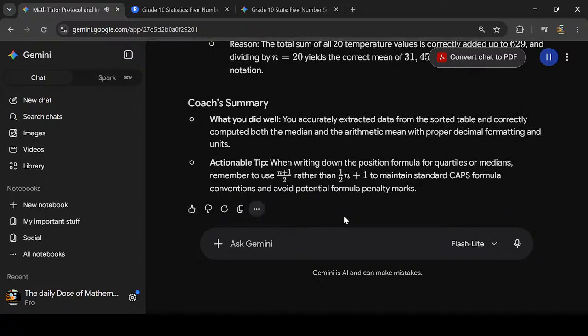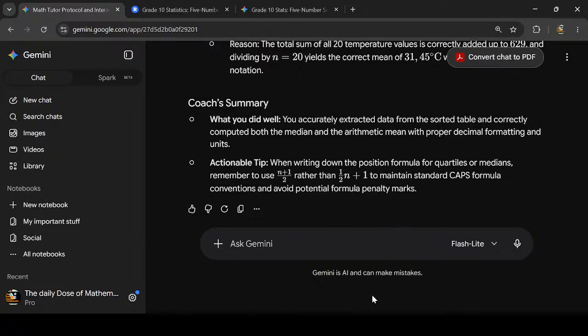What you did well: you accurately extracted data from the sorted table and correctly computed both the median and the arithmetic mean with proper decimal formatting and units. Actionable tip: when writing down the position formula for quartiles or medians, remember to use (n+1)/2 rather than 1/2(n+1) to maintain standard CAPS formula conventions and avoid potential formula penalty marks.